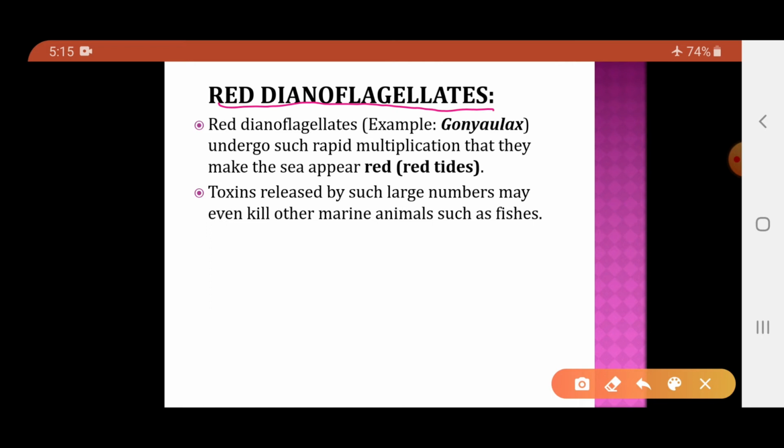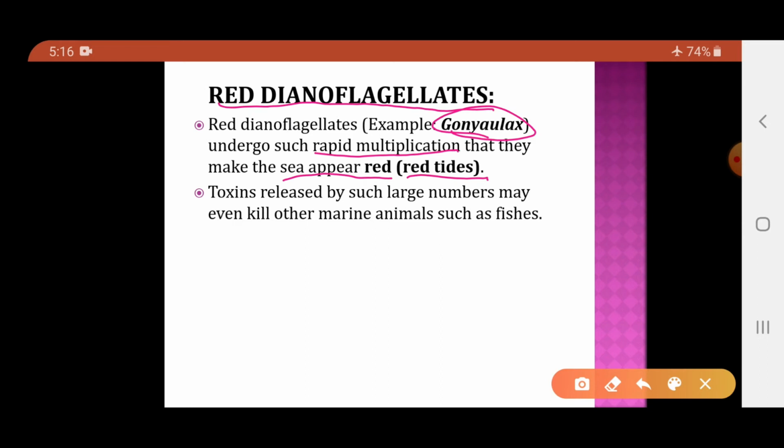Now the most common dinoflagellates are the red dinoflagellates. An example of this is Gonyaulax. These red dinoflagellates undergo rapid multiplication, that is, they produce themselves in multiple numbers, and due to that the sea appears reddish in color, and that is called the red tide. So dinoflagellates can reproduce very fast, and as they reproduce very fast, they make the sea appear reddish in color. That condition is called red tide.